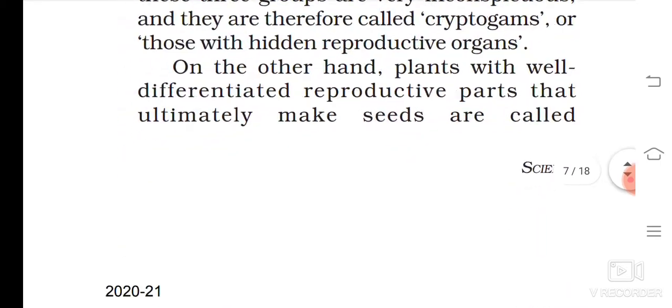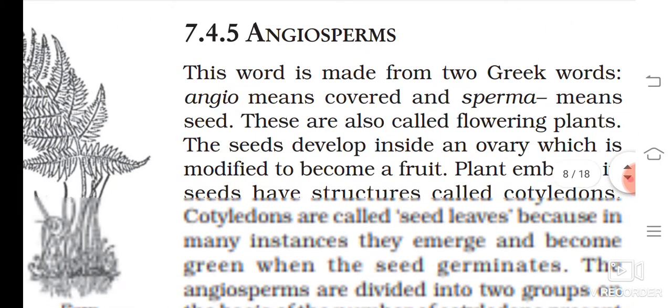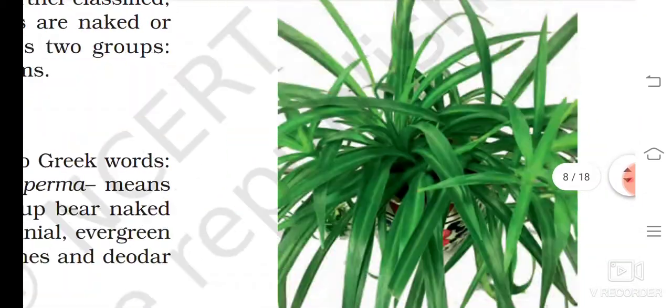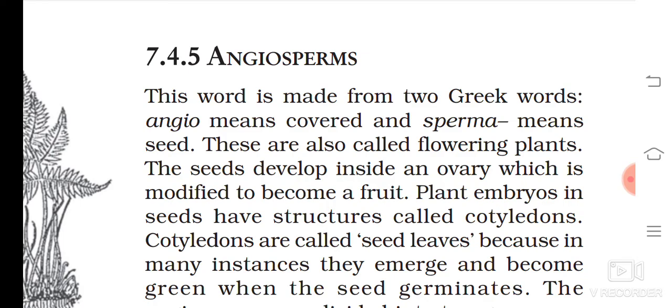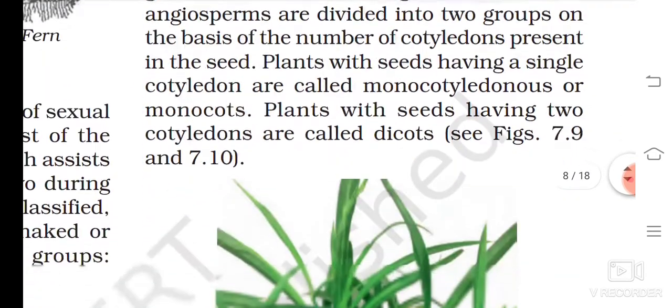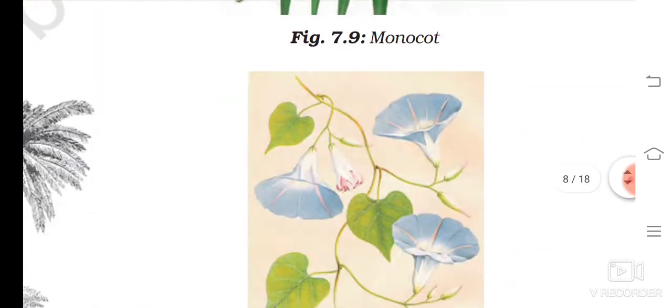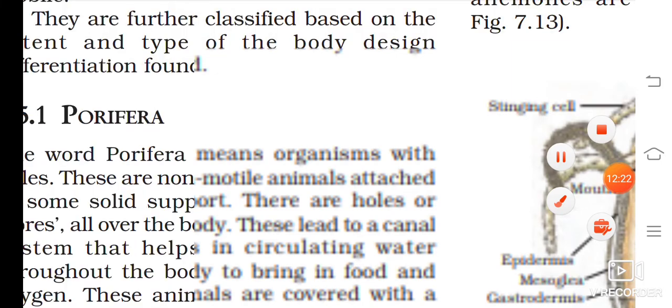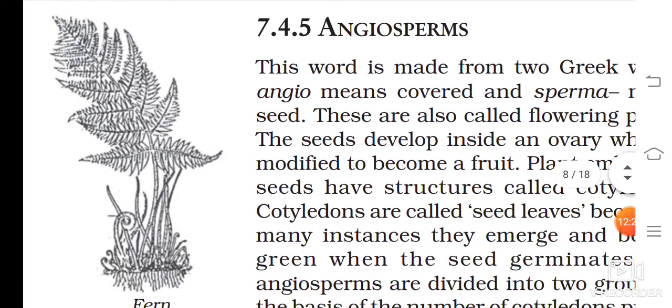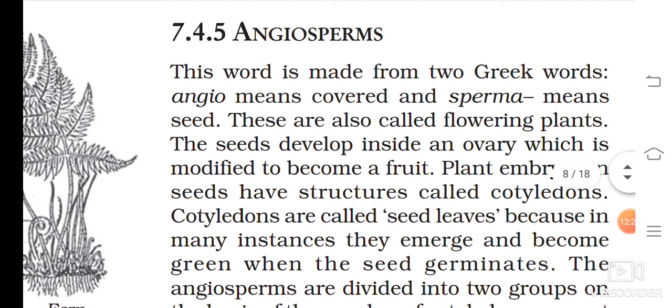Now pteridophyte is divided again into two. One is angiosperm and one is gymnosperm. Angiosperm में क्या होता है? Flowers, fruits नहीं आते, only leaves. Okay, so I tell you the example of angiosperm. This one, cycas. Angiosperms are well defined plants. Okay, सब कुछ उसमें है. It has flowers, roots, stem and leaves are there, but it has flowers and fruits and everything is there.